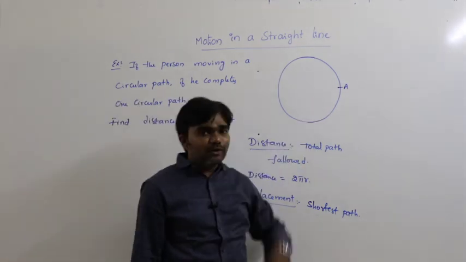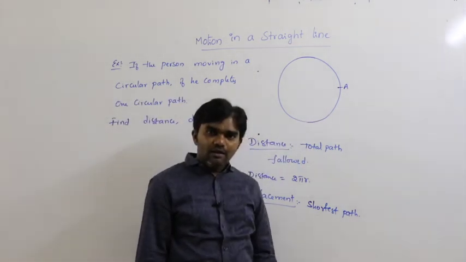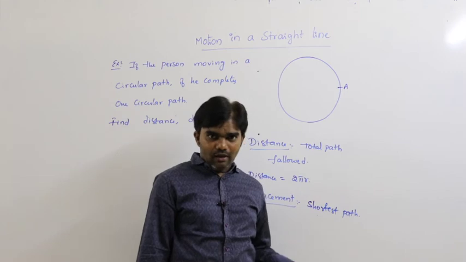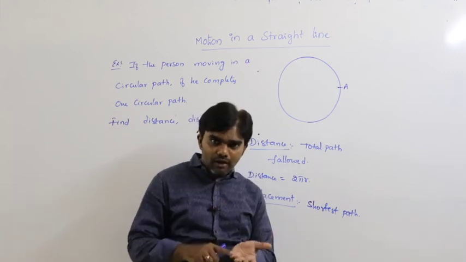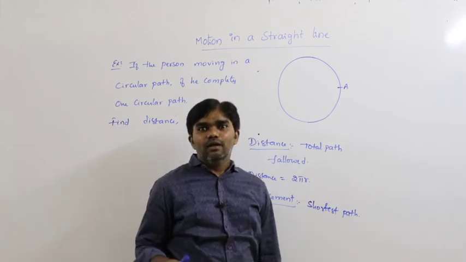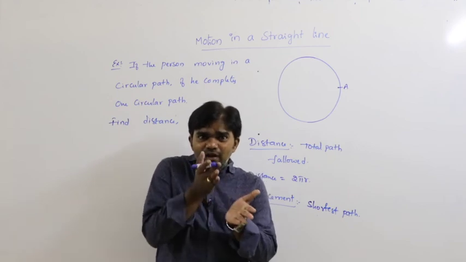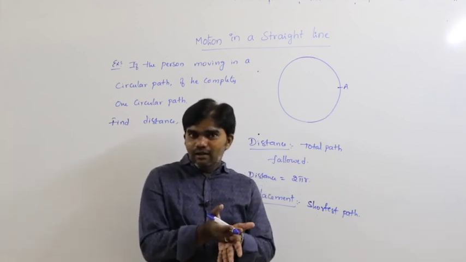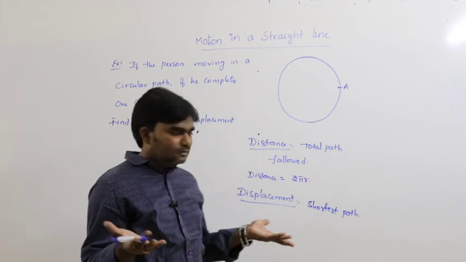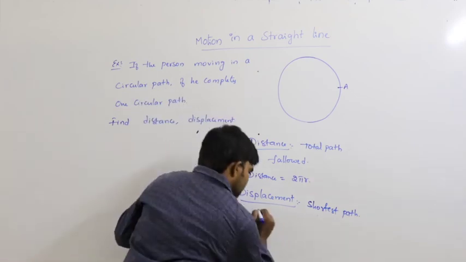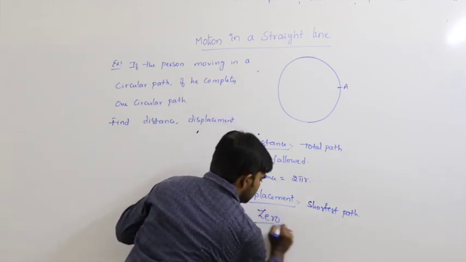Here what is the initial point? A. The final point is also A. The body starts from the point A and finally reaches the point A. Then what is the shortest path between A and A? Nothing. The displacement is 0 here.